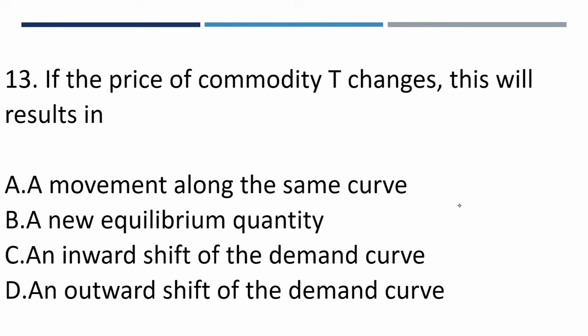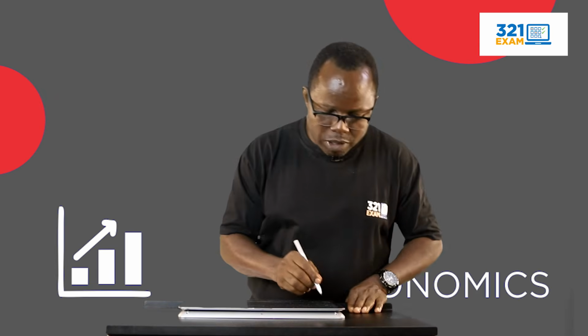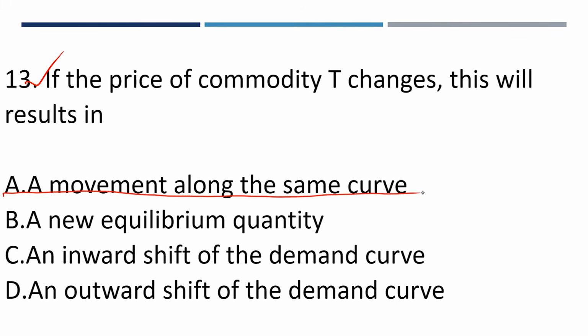Question 13. If the price of a commodity changes, this results in: A, movement along the same curve; B, a new equilibrium quantity; C, an inward shift of the demand curve; D, an outward shift of the demand curve. We're talking about change in quantity demanded now. When there is a change in quantity demanded, it's a movement along the demand curve. So the answer here is A, movement along the same curve.